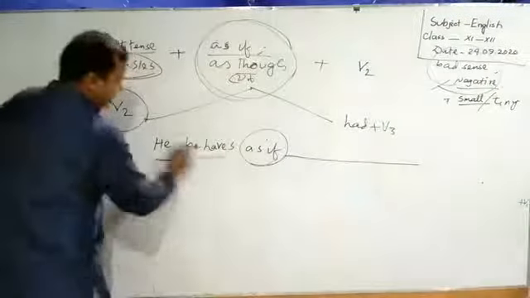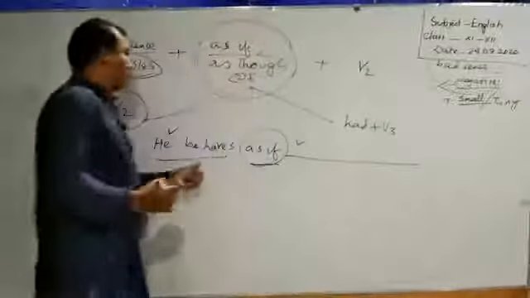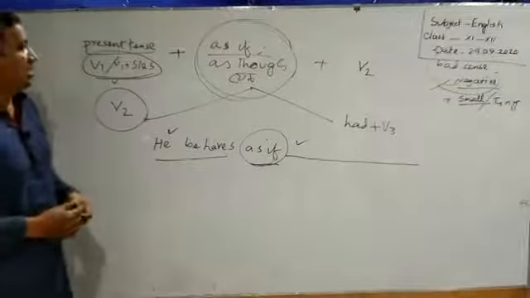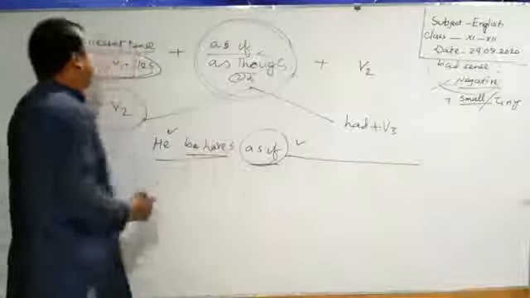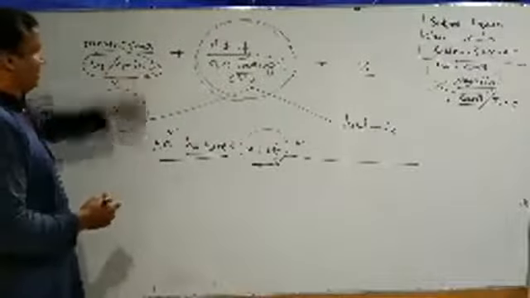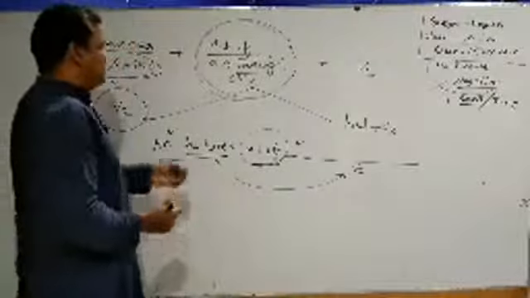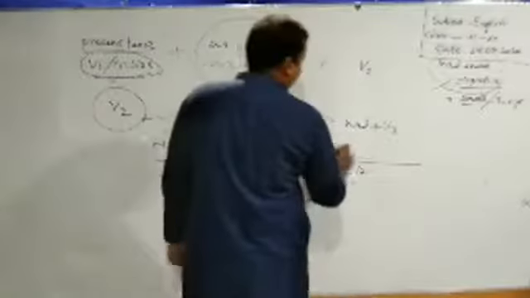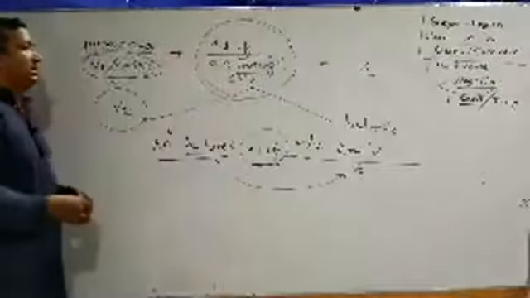So, we have a clause and this conjunction will be followed by another clause, and we have to maintain the condition between two finite verbs. Here the finite verb is in verb 1 plus s. So, what do we have to use here? We have to use verb 2. Okay. He behaves as if he knew it. Learners, he behaves as if he knew it.